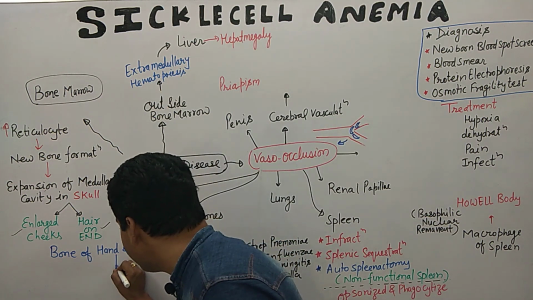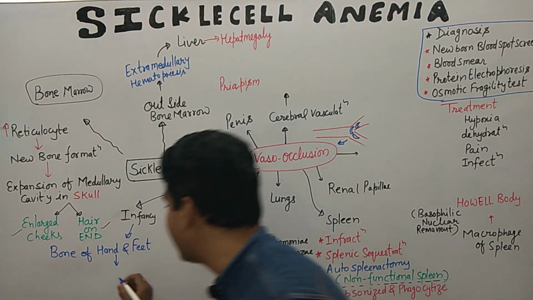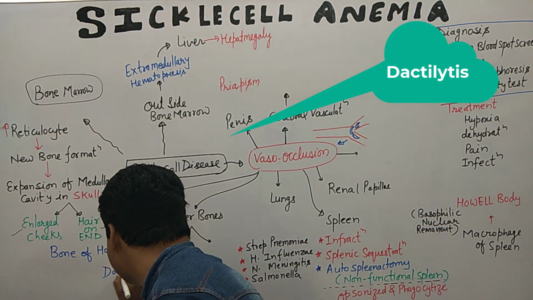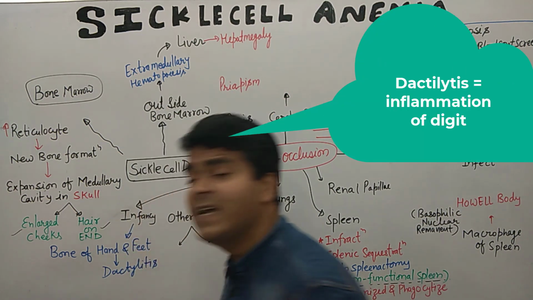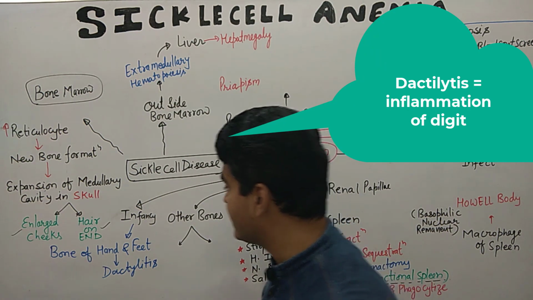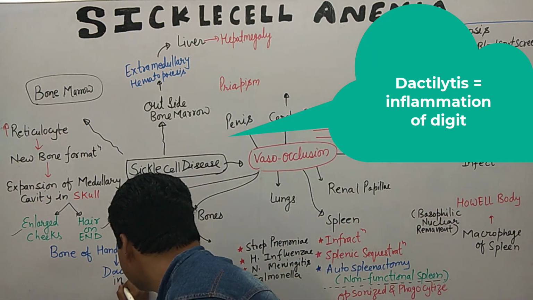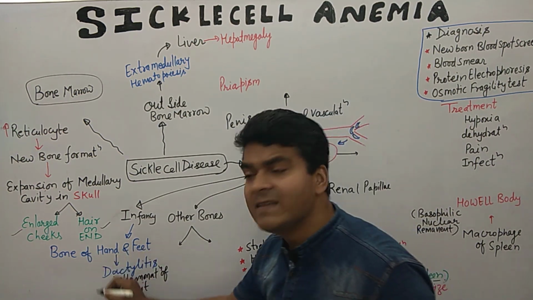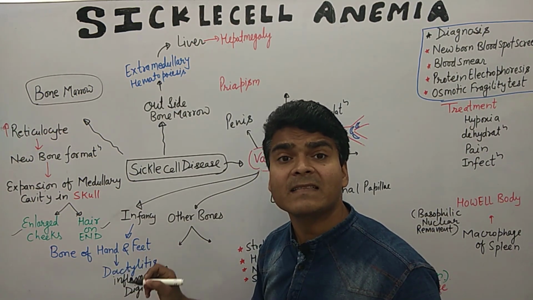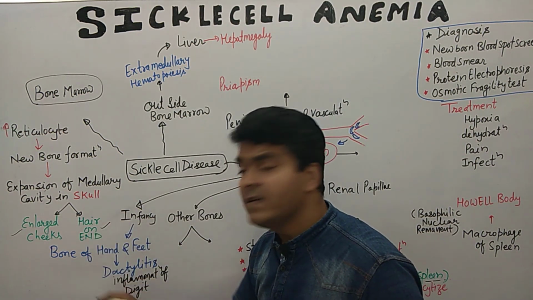So it ultimately causes dactylitis. And dactylitis is what? An inflammation of the digit. So due to this inflammation, there is pain in the hand and feet of the infant.